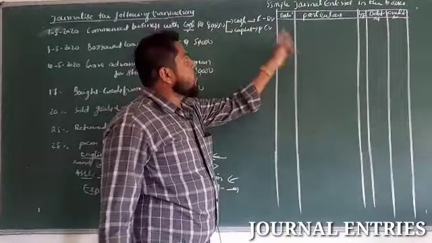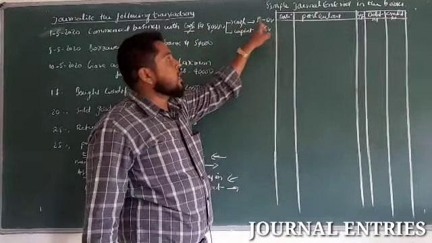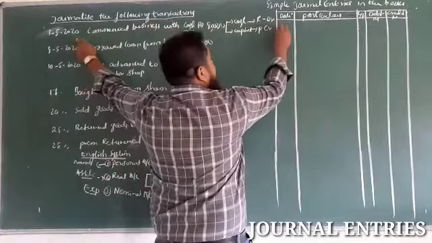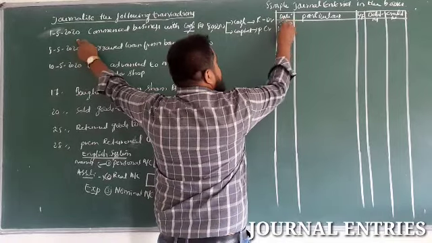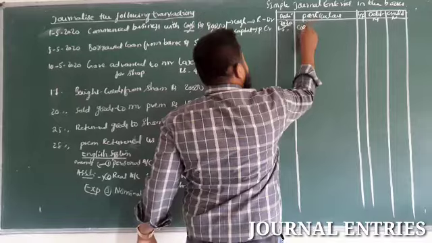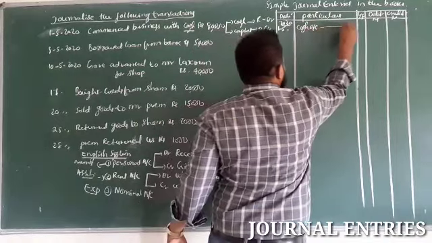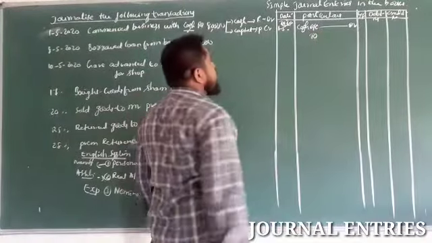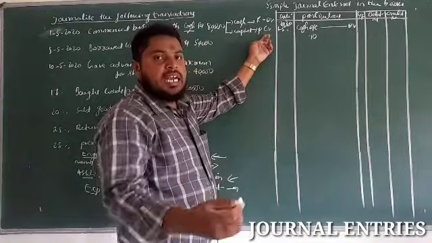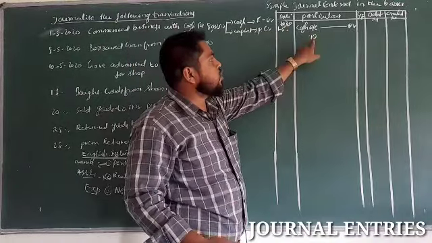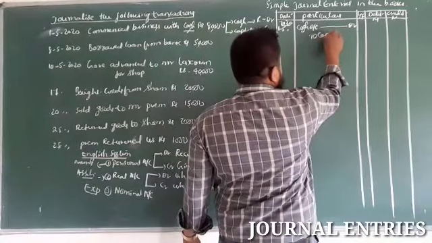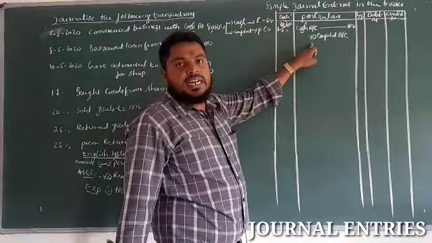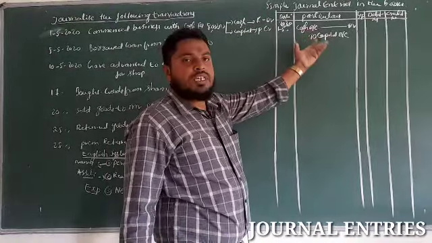Now in journal, first we have to pass the debit entry. So debit entry, cash here. So the date on 1/5/2020. So first debit entry, cash account debit. So here is a credit item. If you are writing credit item, leave the space here and mention to a capital account. To capital account. So this is a simple journal entry. So cash account debit to capital account.